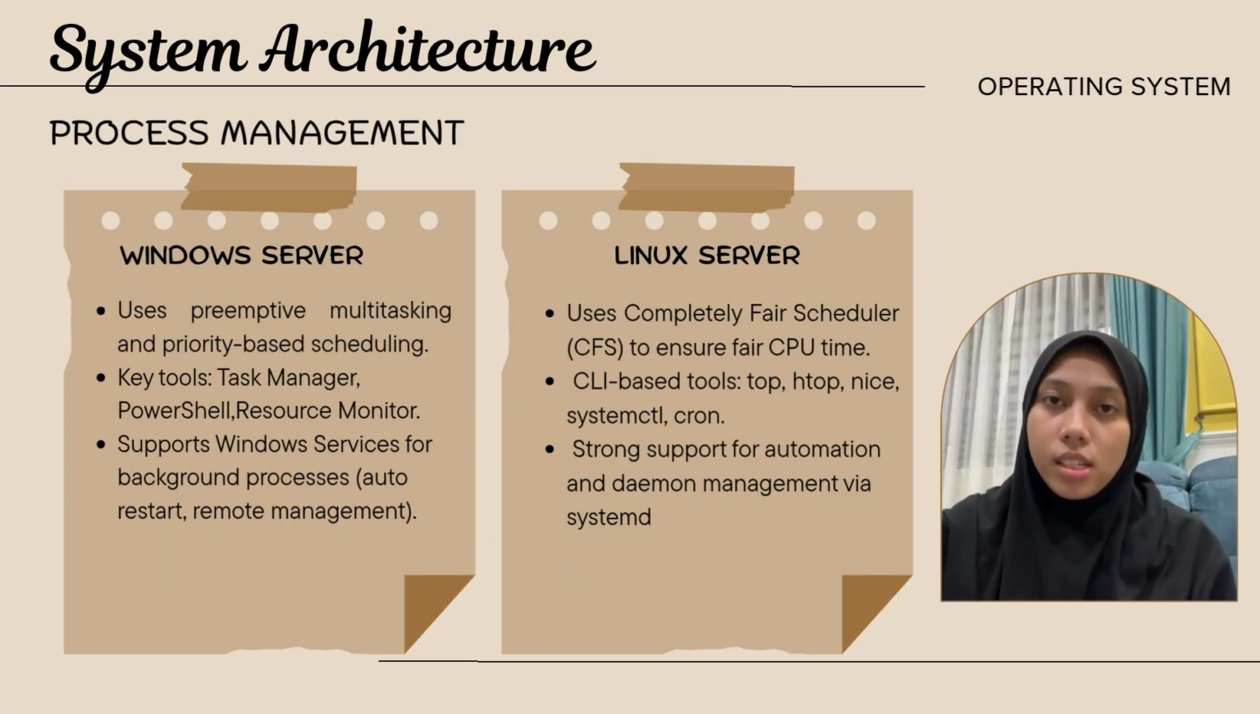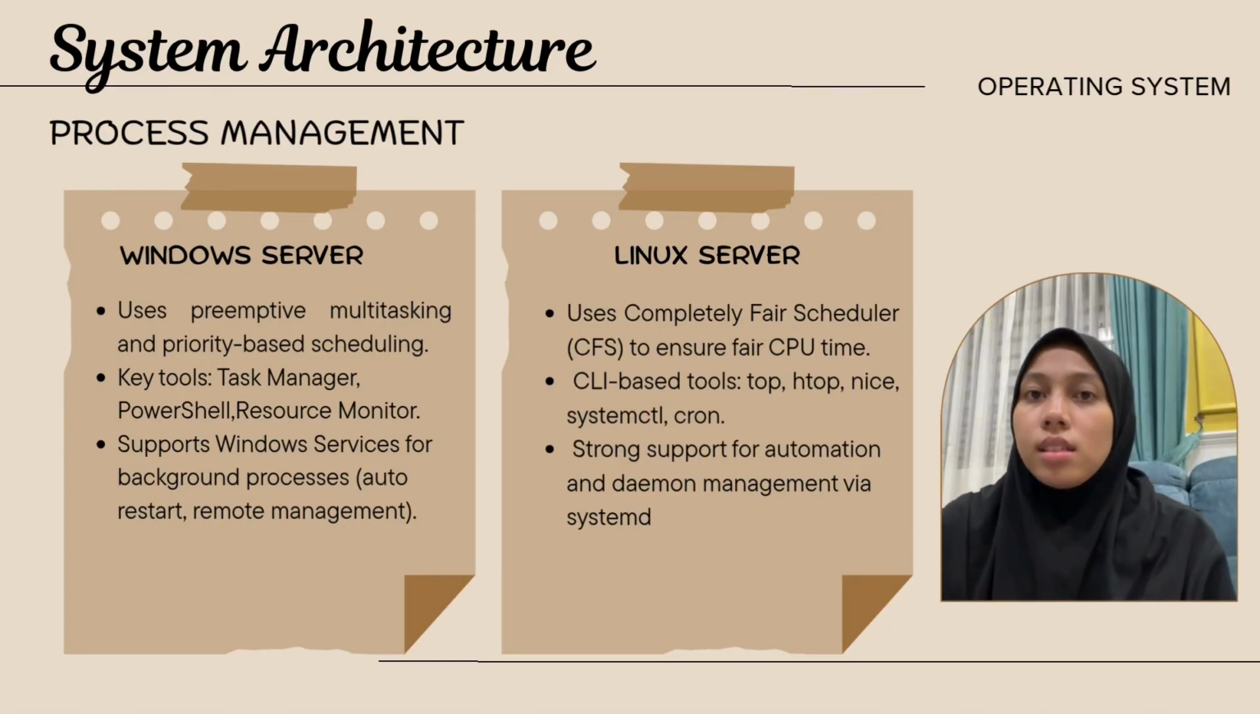Next, for the system architecture is process management. In Windows Server, preemptive multitasking is used. It lets the system prioritize important tasks like services or background processes. Tools like Task Manager and PowerShell help manage these processes easily, including automation. Linux uses the Completely Fair Scheduler, which gives each process a fair share of CPU time. It's managed mainly through the command line using tools like top, htop, systemctl, and cron. This means a lot of control and is great for scripting and automation.